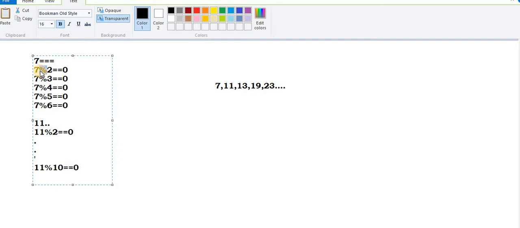So that means you are supposed to use the modulus as well, because the modulus will tell you whether the remainder is 0. In English terminology, if anywhere the remainder gets 0, that means that number would not be a prime number. If so, that means you are supposed to take the help of if as well.